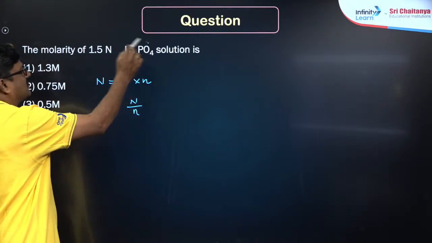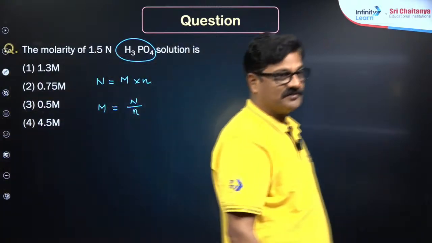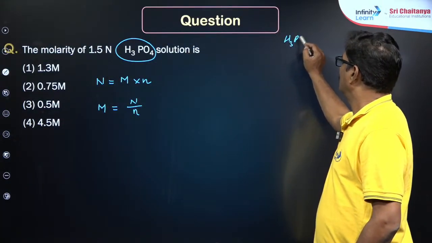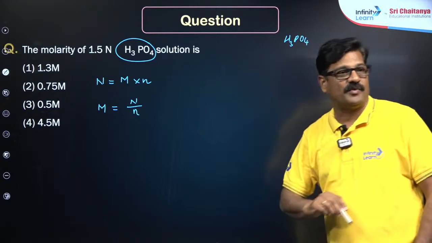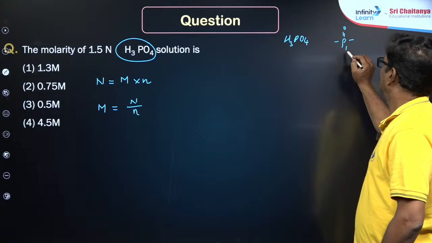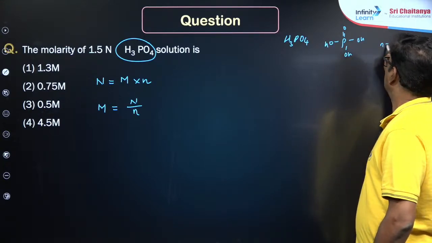Now let us talk about H3PO4. So I just want to give you extra information for this. H3PO4, orthophosphoric acid, phosphorus double bond O, OH and OH and OH, n is equal to 3.